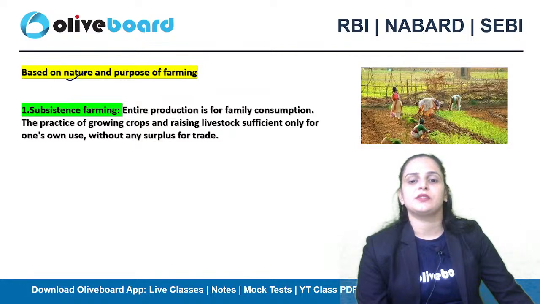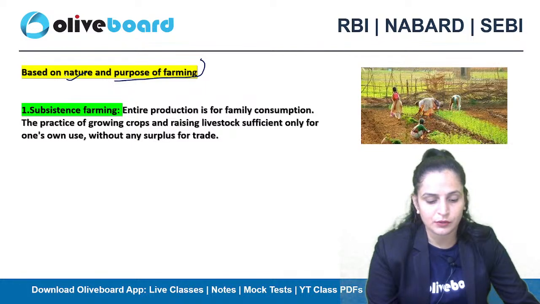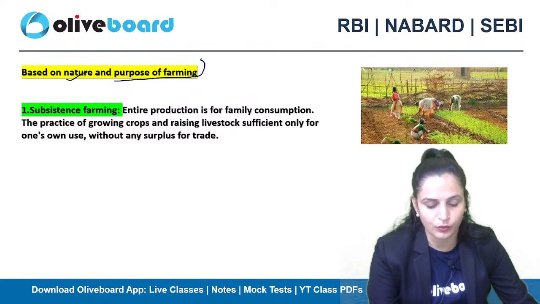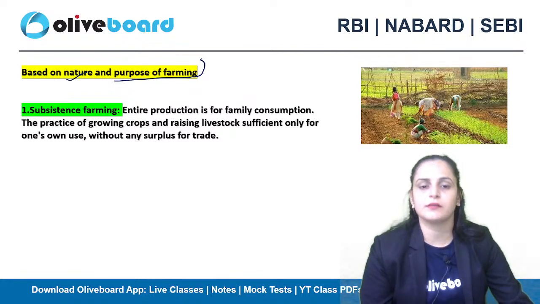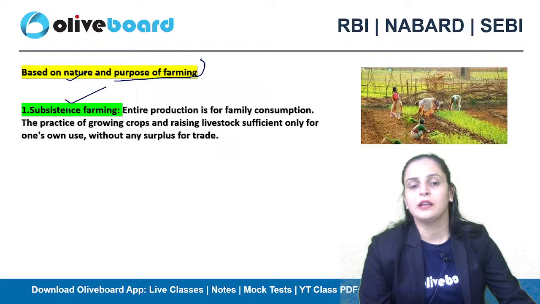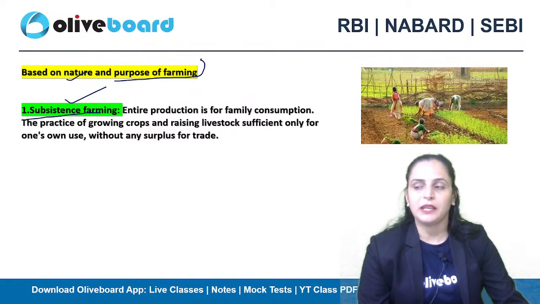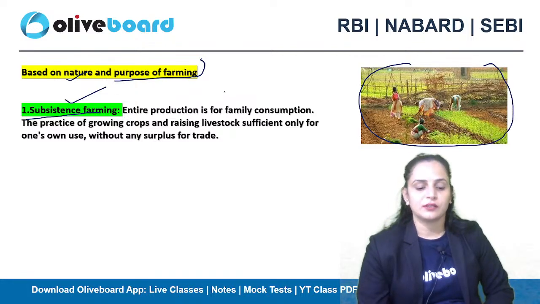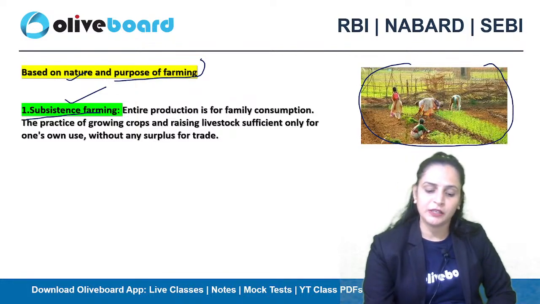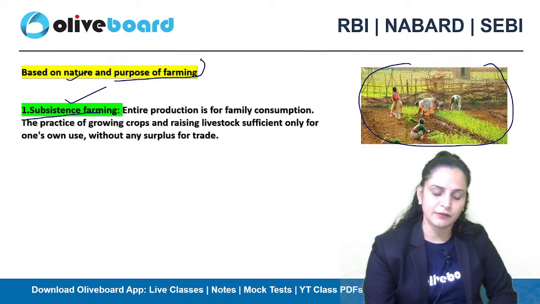So based on nature and purpose of farming, now the first criterion is nature and purpose of farming. If we have to classify on that basis, I told you there are two types of farming system, right? Now, in these types of farming system we have, first subsistence farming, four types, sorry, four types. If we talk about subsistence farming, the main practice followed is that the land area is quite less, right? So the entire production obtained from this land area will be utilized by the family of the farmers only. The farmer's family alone will utilize all the resources obtained from here.